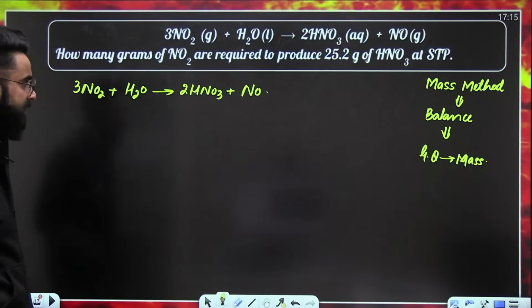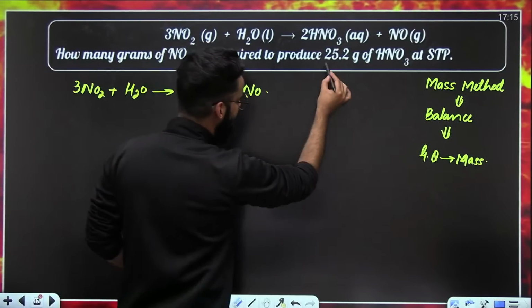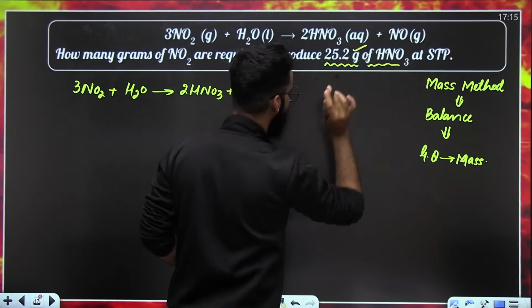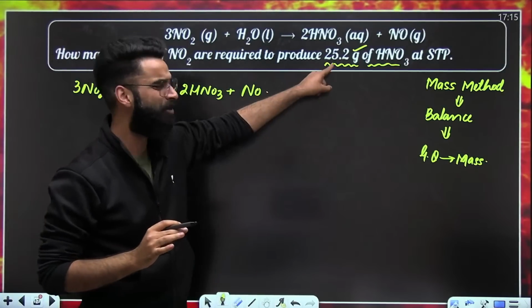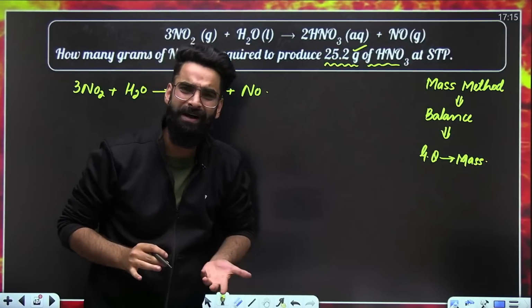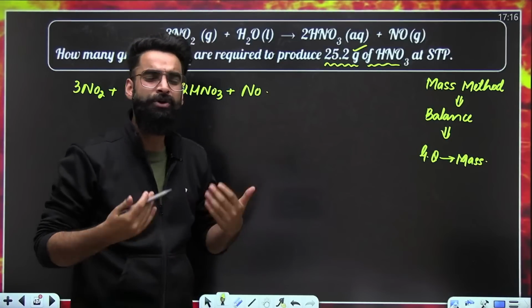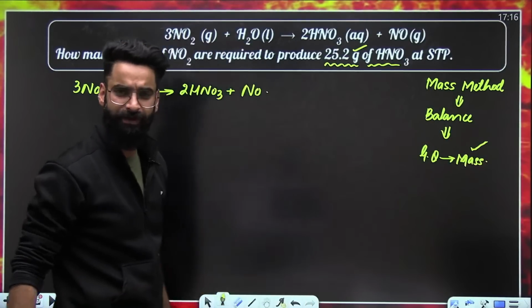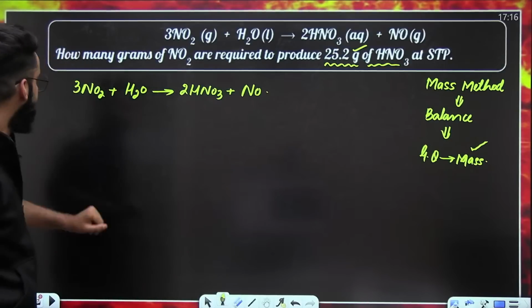Okay. Now guys, look at the given quantity. The given quantity is already as per mass, right? It is already given in terms of mass only. It's 25.2 grams. My given quantity is already in the form of mass, so I do not need to convert it. No need of conversion.